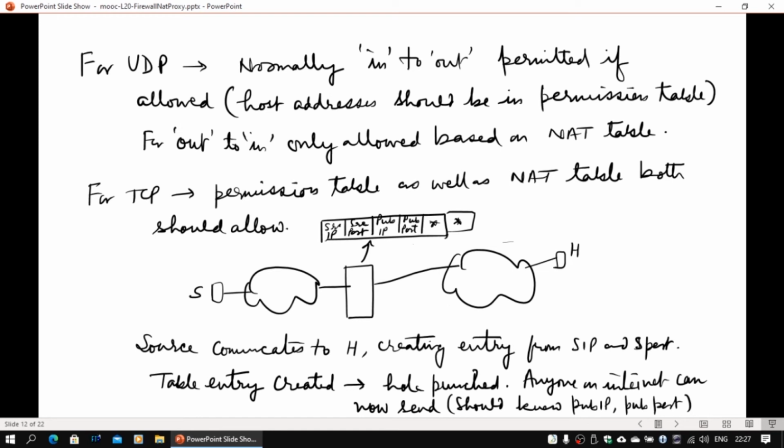That's why in the previous to previous slide, when there were two hosts, they were also able to communicate back, while from inside only for one particular host the UDP packet was sent, and the same table which was created for the in to out connection was used by the other two hosts for out to in connection. Now whenever the UDP thing is done, that means you are creating a hole, and through this hole even other hosts can send the information back. So in fact we call it UDP hole punching because of this.